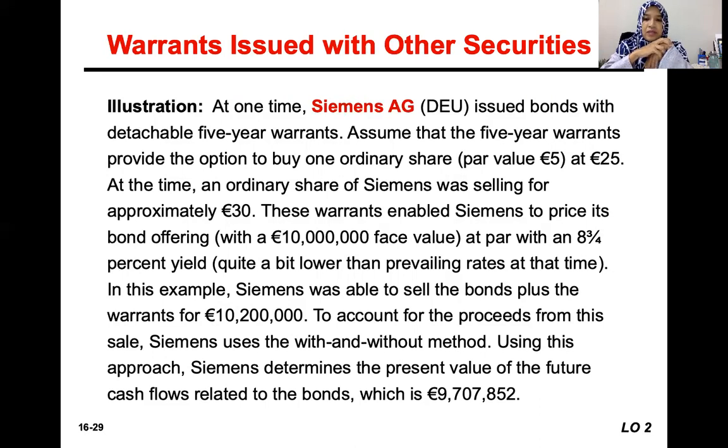The face value is 10 million, with an 8.75% yield, and it is able to sell the bond plus the warrant at 10,200,000. So the company records the proceeds from the sale using the with and without method. Using the calculation of the present value of the future cash flows, it gets 9,707,852 as the present value of the future cash flows for the rated bonds. This means this is the liability component.